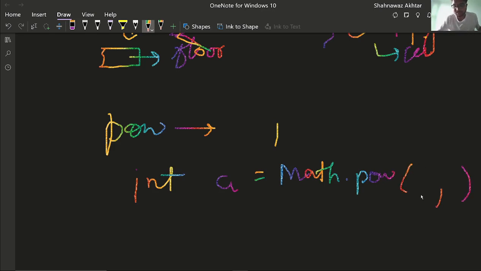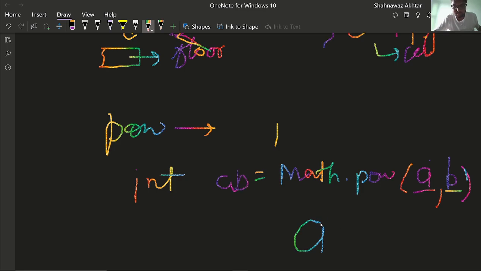You know what arguments are? Arguments are the values which are passed into a function in the curly braces. So it will take two values. The first number, let us suppose, is a, and this is b. Sorry, it is ab.